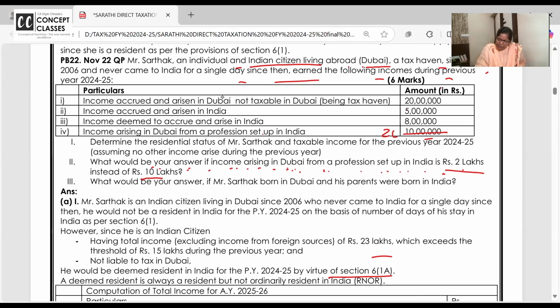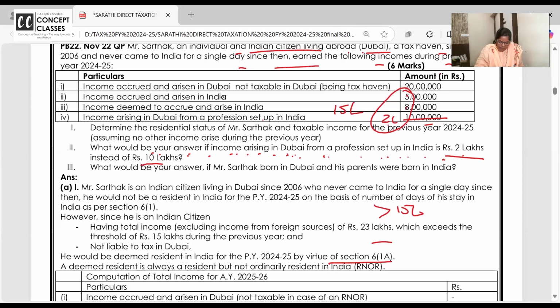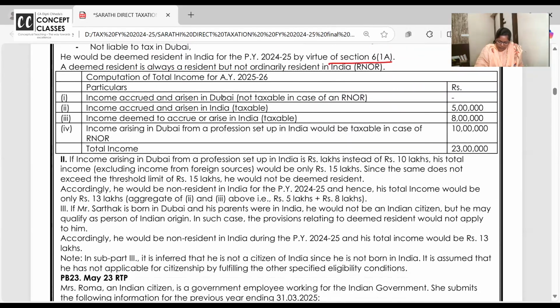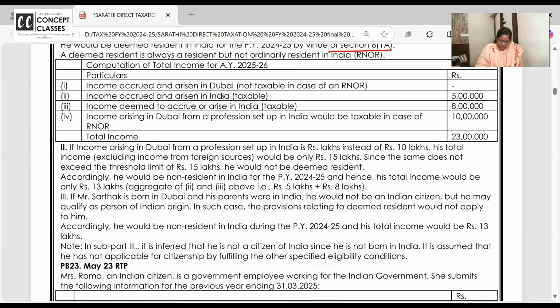But then, 1 minute, beta. 5 plus 8 plus 2. I got your doubt. It will be counted, but this becomes 15 lakhs. For deemed resident, income must be above 15 lakhs, not equal to 15 lakhs. Okay, so in the paper it is written as 13 lakhs only, ma'am. Yes, 13 lakhs income arising from a profession set up in India.